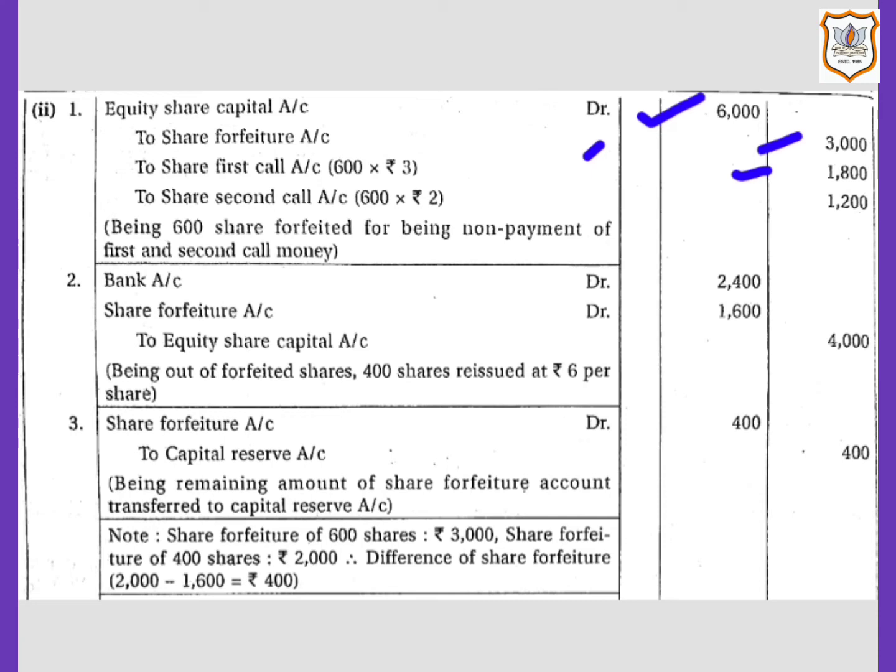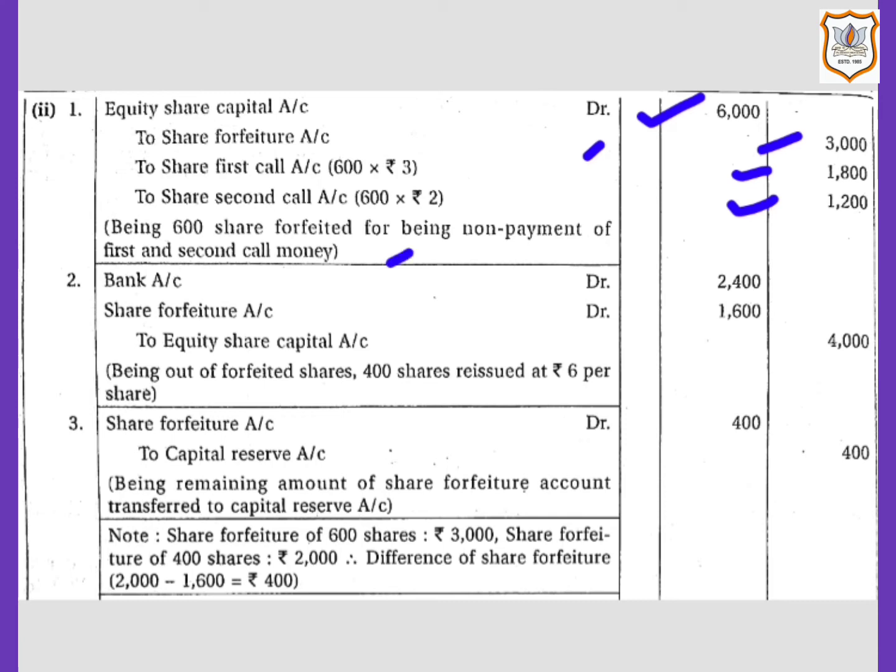Then share second call account will be credited with the amount due but not paid on second call, that is rupees 1200. That is 600 shares multiplied by rupees 2. Rupees 2 is the amount per share at the time of second call. And in the narration we will write, being 600 shares forfeited for non-payment of first and second call money.